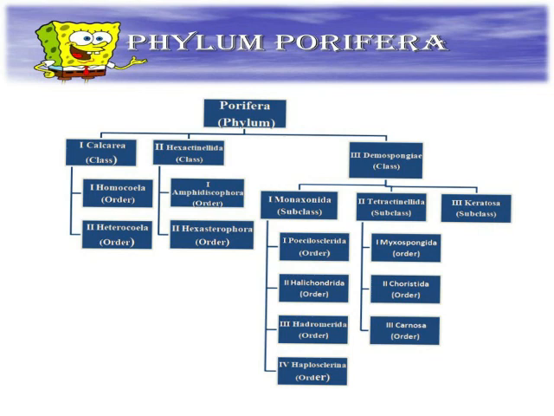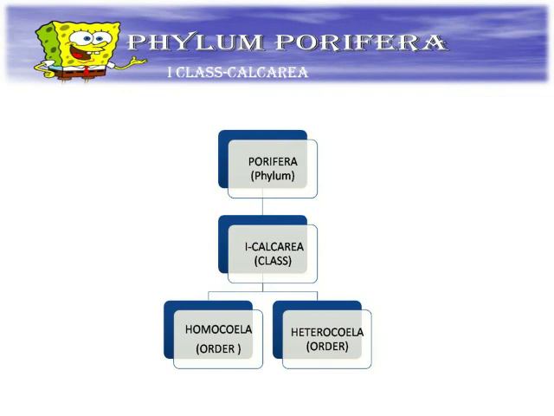Demospongiae means framework-like sponges. Calcarea is further divided into two orders. Hexactinellida has two orders, and class Demospongiae has three subclasses: Monaxonida, Tetractinellida, and Keratosa. First is the class Calcarea. Calcarea has two orders: Homocoela and Heterocoela.